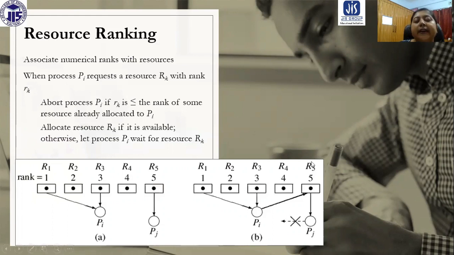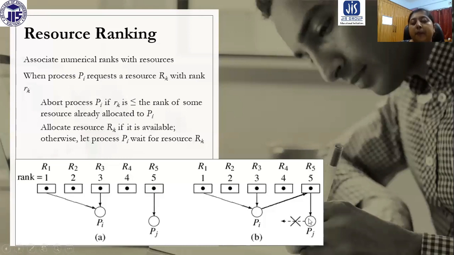R5, what is the ranking of R5? It is 5. So, the ranking of R5 is 5, which is greater than 1 and 3. If it is greater than 1 and 3, then R5 can be allocated to PI. It is possible.